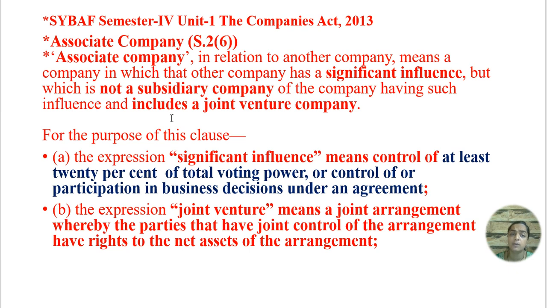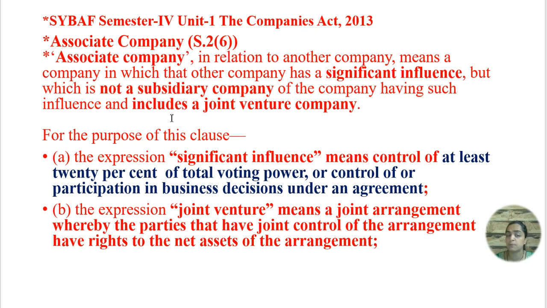It is not called a subsidiary company. Why? Because a subsidiary company holds more than 51% of shares. But in an associate company it holds more than 20 but less than 50%. So you can only say it is a significant influence but not a subsidiary company. Having such influence, it includes a joint venture company. A joint venture company can also be called an associate company.